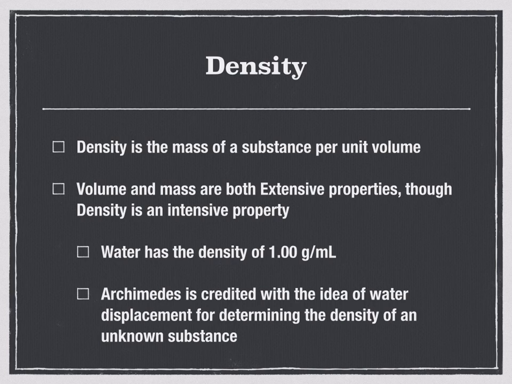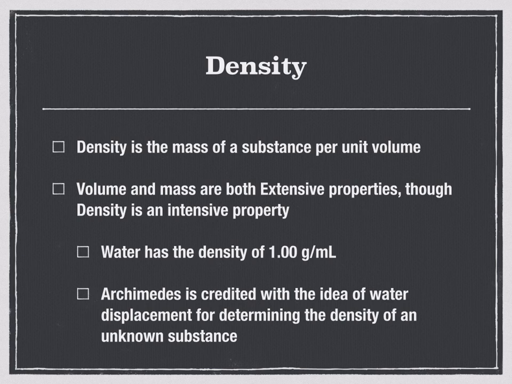Density. Density is the mass of a substance per unit volume. Volume and mass are both extensive properties, though density is an intensive property. Water has a density of 1.0 grams per milliliter. You are expected to know that. We can find out what material we have because the density of the material can be identified. It is a property that we can use.